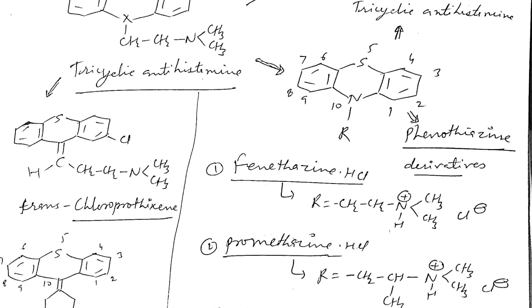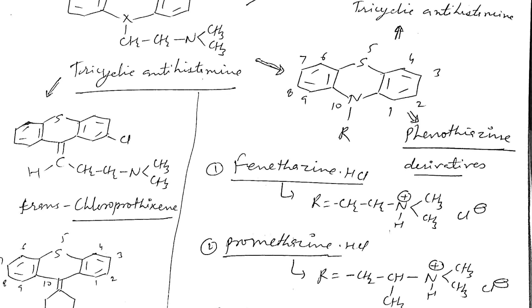Like the ethylene diamine derivatives, the two nitrogens are separated only by the ethylene bridge. If you increase the ethylene bridge to a propylene or butylene group, then what happens? Antihistaminic activity will decrease, because of the distance between both nitrogens,